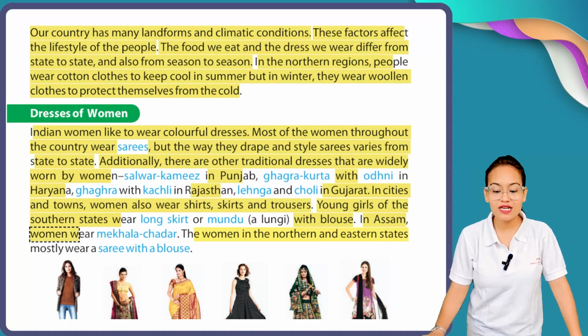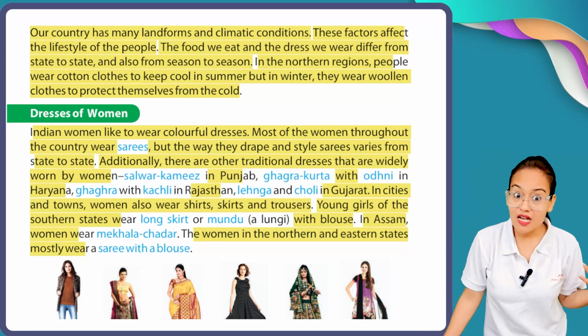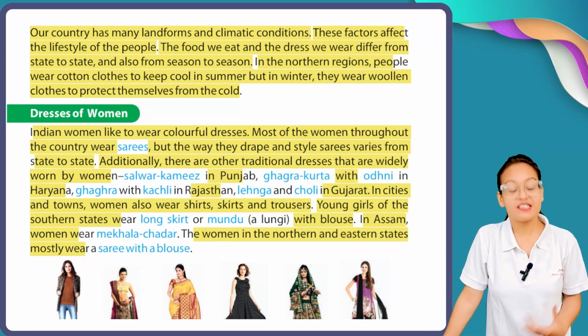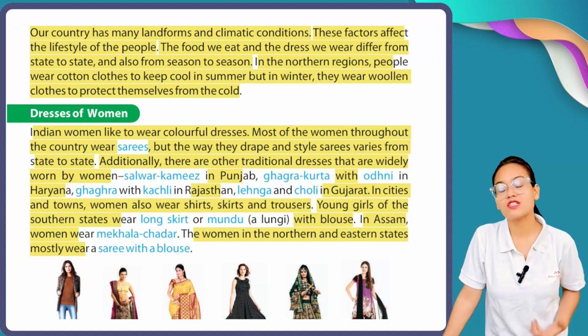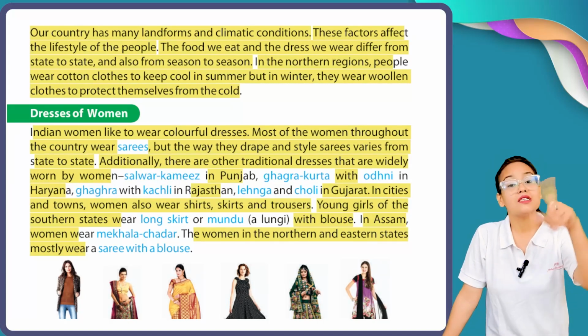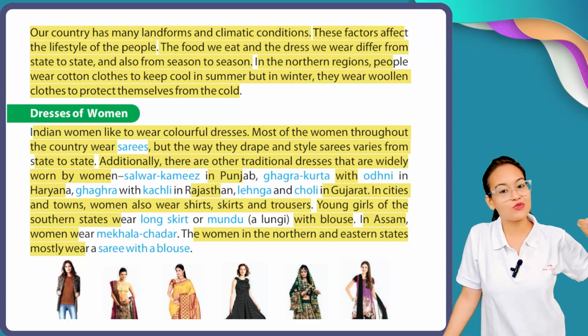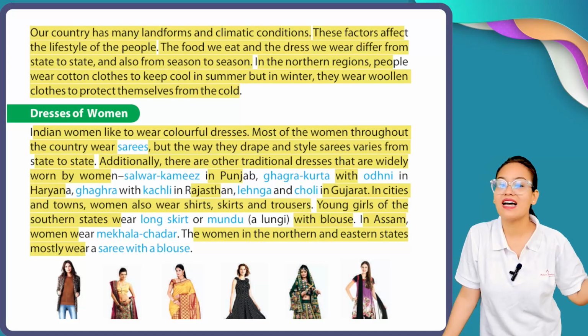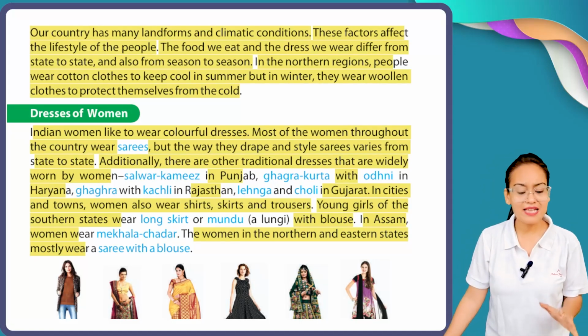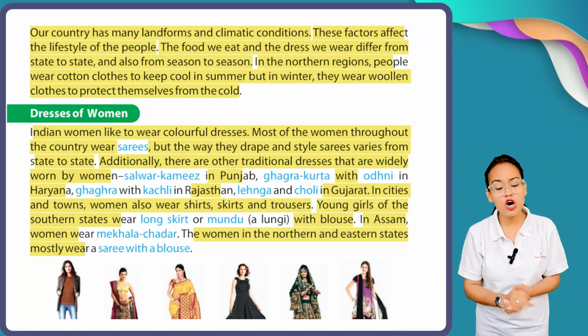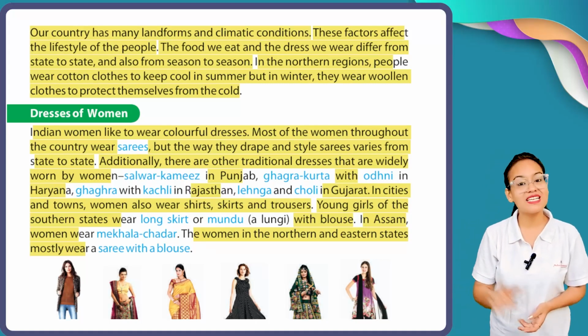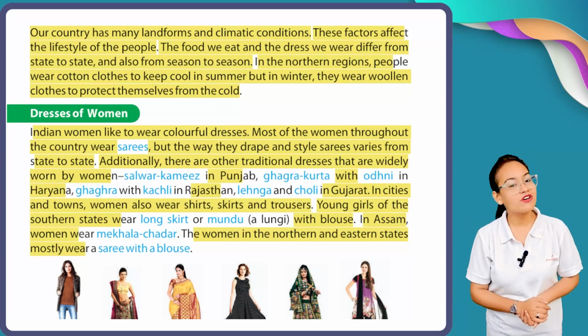Women in the northern and eastern states mostly wear a sari with a blouse. Young women of Assam, which is in the northeastern part of India, wear mekhla and chadar. And in common, most women of northern and eastern states of India prefer wearing a sari with blouse.